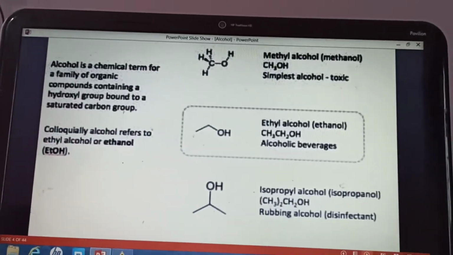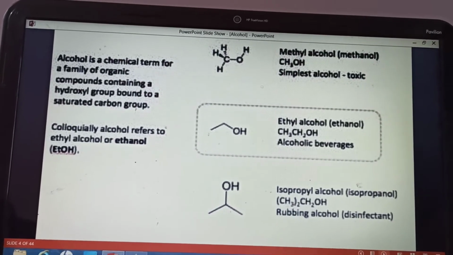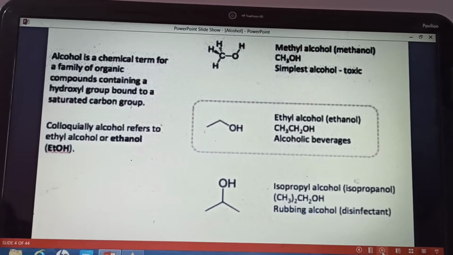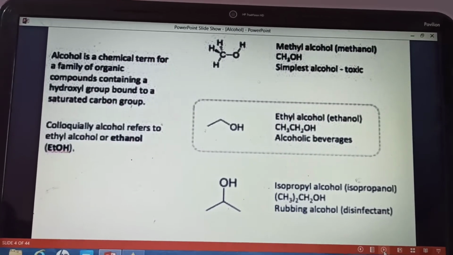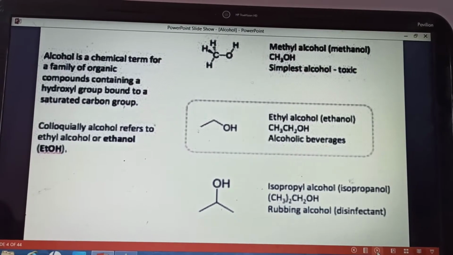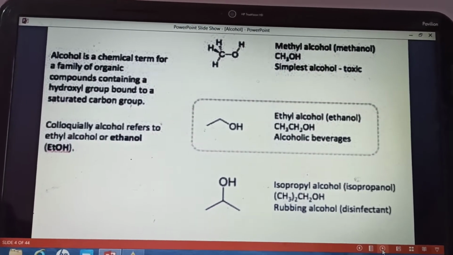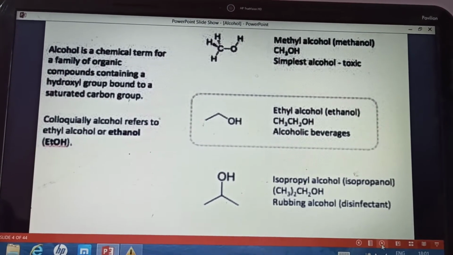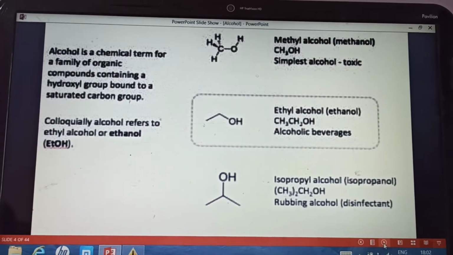Now what is alcohol? Alcohol is a chemical term for a family of organic compounds containing hydroxyl group bonded to a saturated carbon group. So there are various alcohols available: methyl alcohol, ethyl alcohol, isopropyl alcohol. Concentrations are different. So alcohol refers to ethyl alcohol or ethanol. So today we will see about the ethyl alcohol.